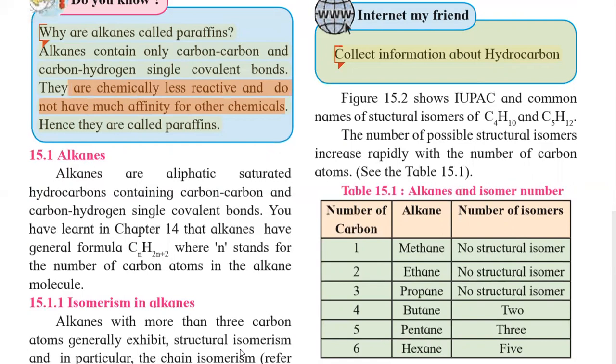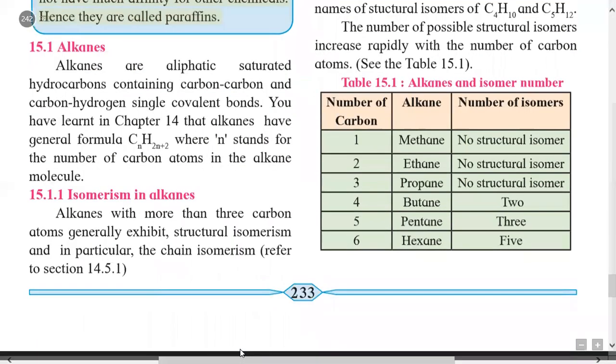We already studied that alkanes contain carbon-carbon and carbon-hydrogen single covalent bonds, and they are chemically less reactive, not having much affinity for other chemicals, and hence they are called paraffins. This is the reason why alkanes are called paraffins. So remember the general formula well for alkanes as CnH2n+2.